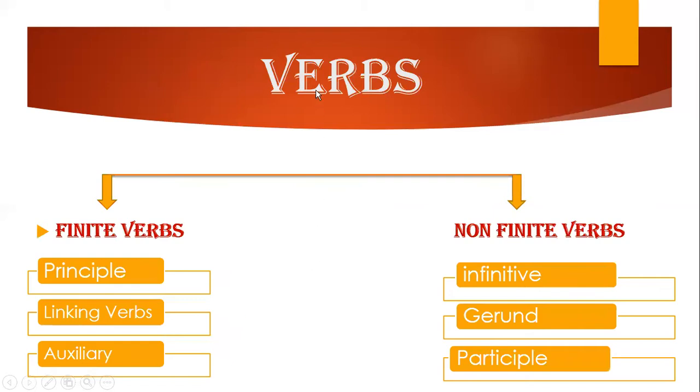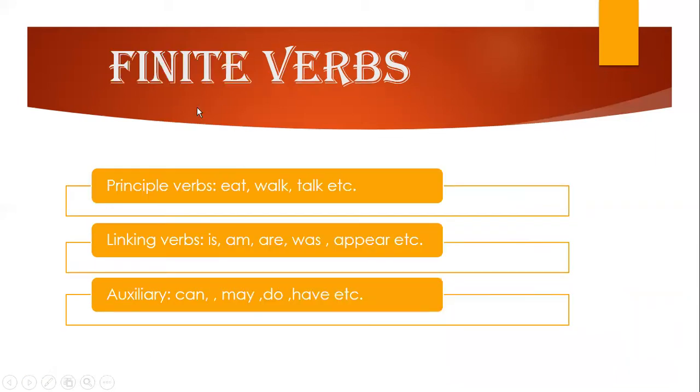Let us move further. We have read finite verbs already in the previous classes: principal verbs, linking verbs, and auxiliary verbs. And the types of non-finite verbs are infinitive, gerund, and participle. In our class, our topic is non-finite verbs, but before that, it was very important to make the difference between finite and non-finite verbs clear.